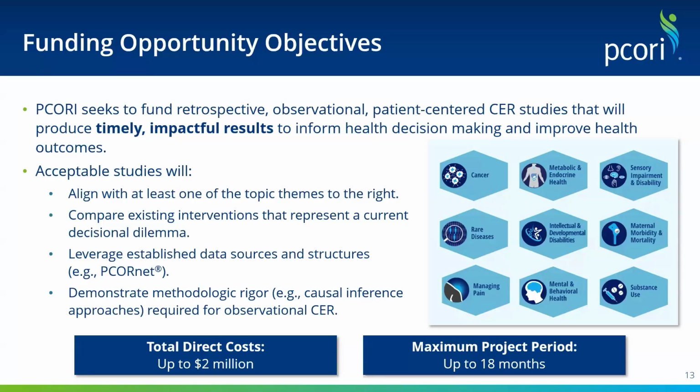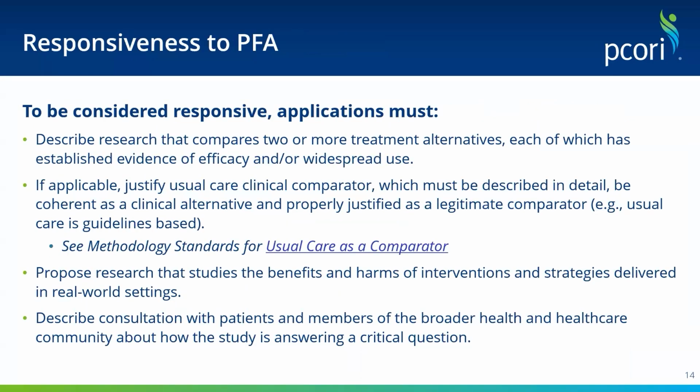PCORI will allow up to $2 million in direct costs for studies with a project period up to 18 months. As with all PCORI CER studies, applicants are expected to describe research that compares two or more alternatives, each of which has established efficacy and/or is in widespread use. PCORI expects the efficacy or effectiveness of each intervention to be known and cited.